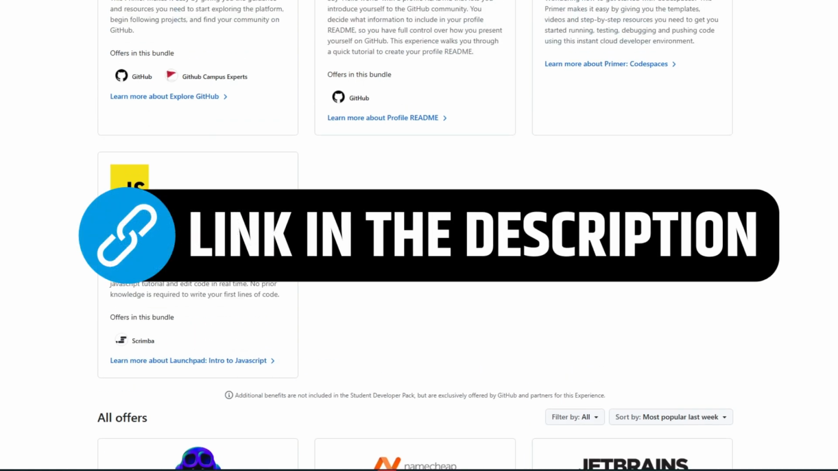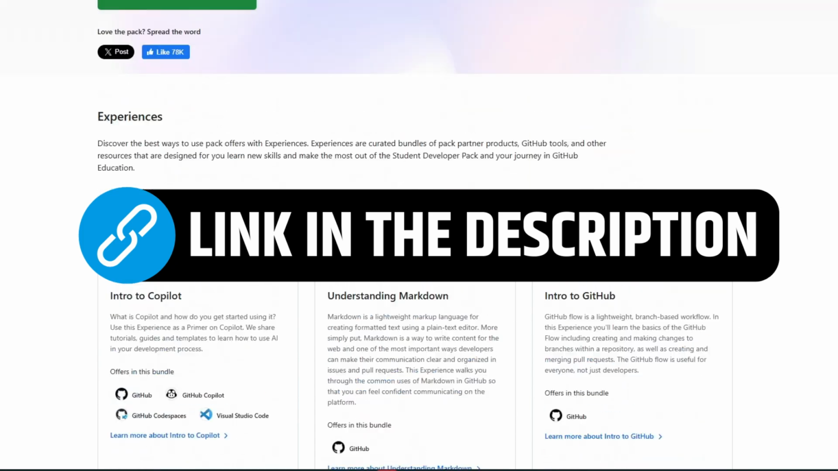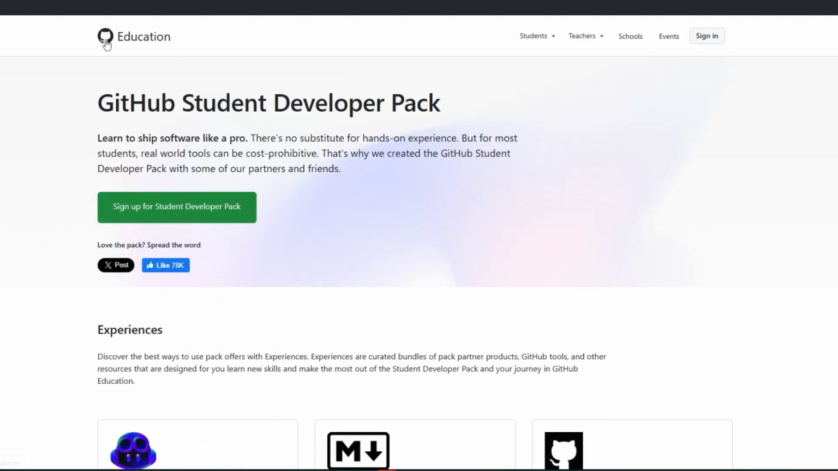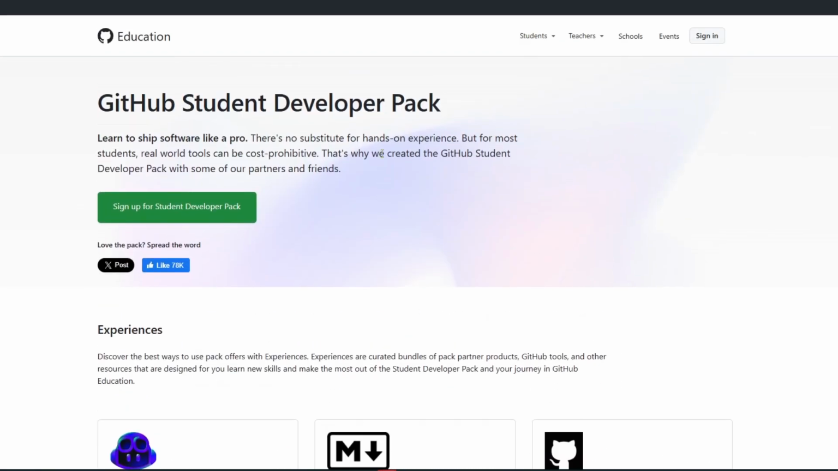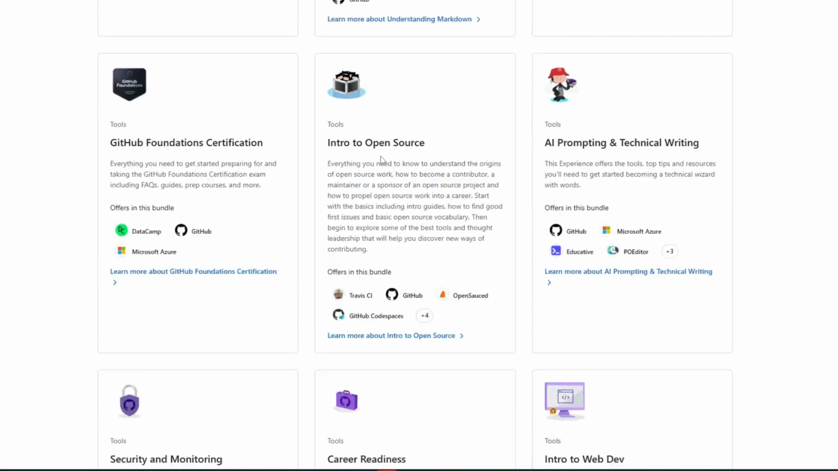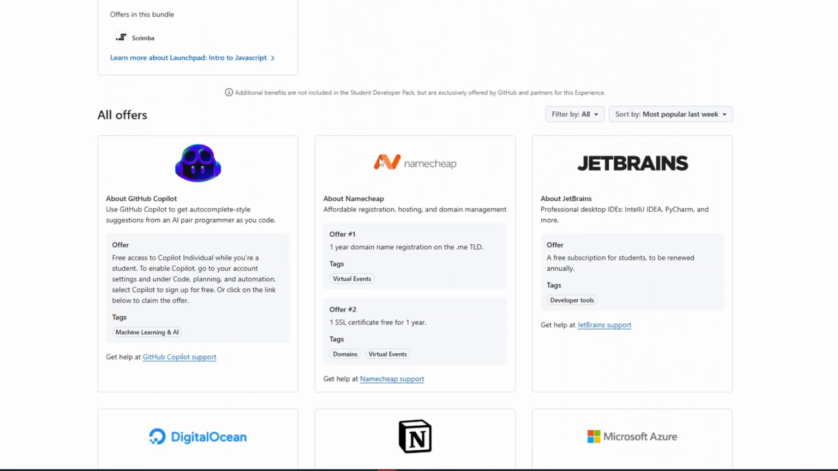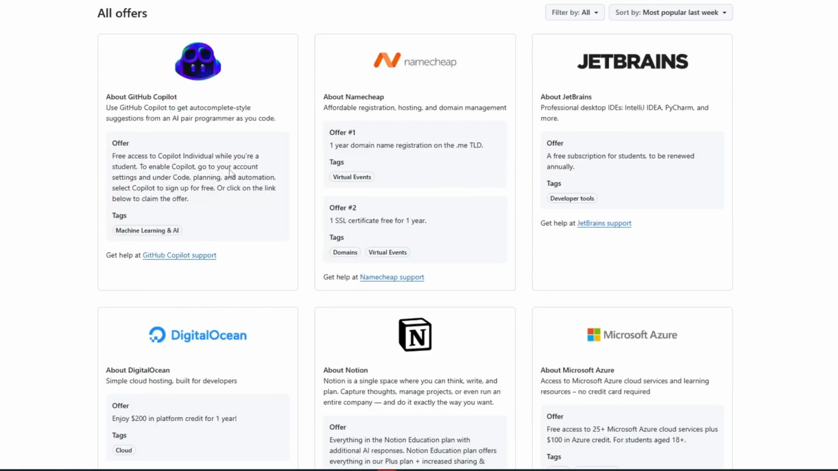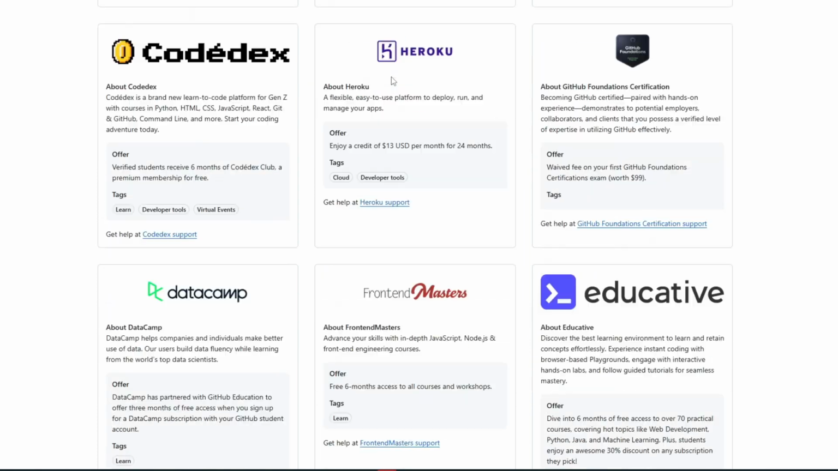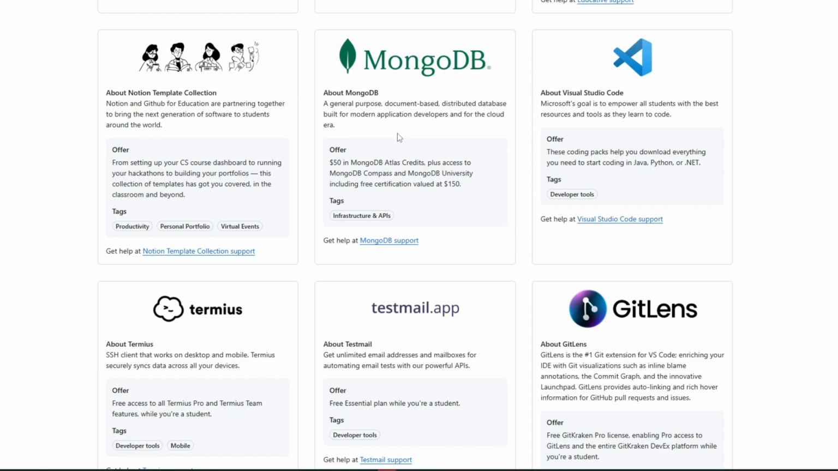Now, before we proceed even further, all of the mentioned tools are going to be in the description box below, so make sure to check it out. And if you navigate through their main website for the GitHub Student Developer Pack, we can go ahead and see all of the features that they have to offer. For example, they have Launchpad, Intro to Java, you can explore GitHub, you have JetBrains, you have Namecheap, and more. You can basically use all of these tools for free using your student email account.